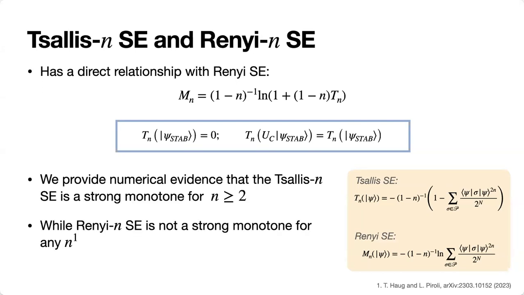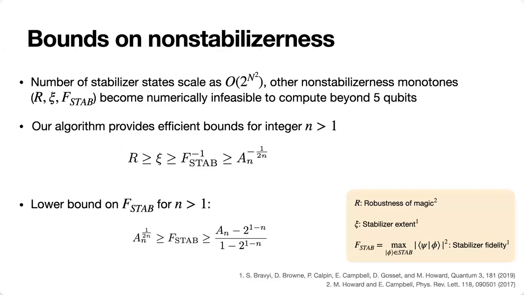But we provide numerical evidence that Thales stabilizer entropy is a strong monotone for n greater than 2. This is while the Renyi stabilizer entropy that was shown in the previous presentation is not a strong monotone for any n. So maybe this is good. Now we provide efficient bounds on 3 magic monotones: robustness of magic, stabilizer extent, and stabilizer fidelity. These non-stabilizerness monotones tend to be numerically infeasible to compute beyond 5 qubits, but our algorithm can provide some efficient bounds for integer n greater than 1, as shown here. And we also give some lower bounds on stabilizer fidelity.